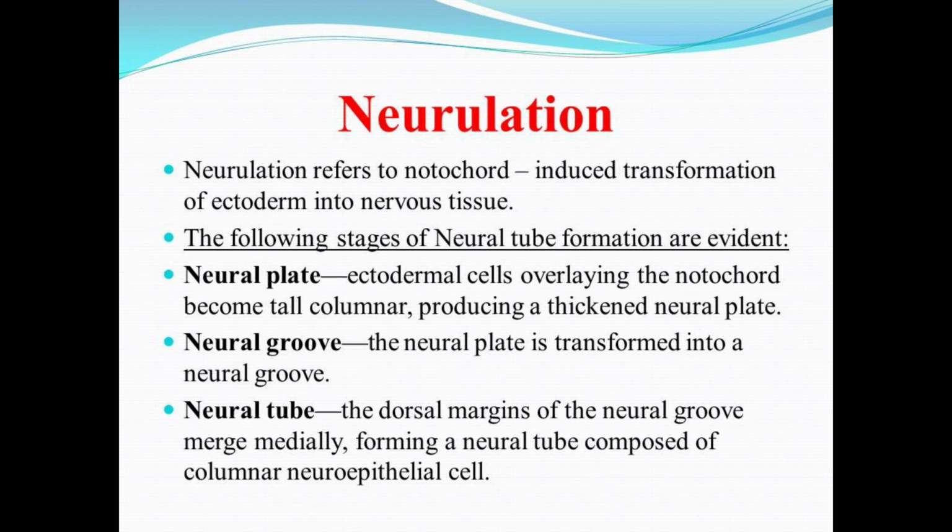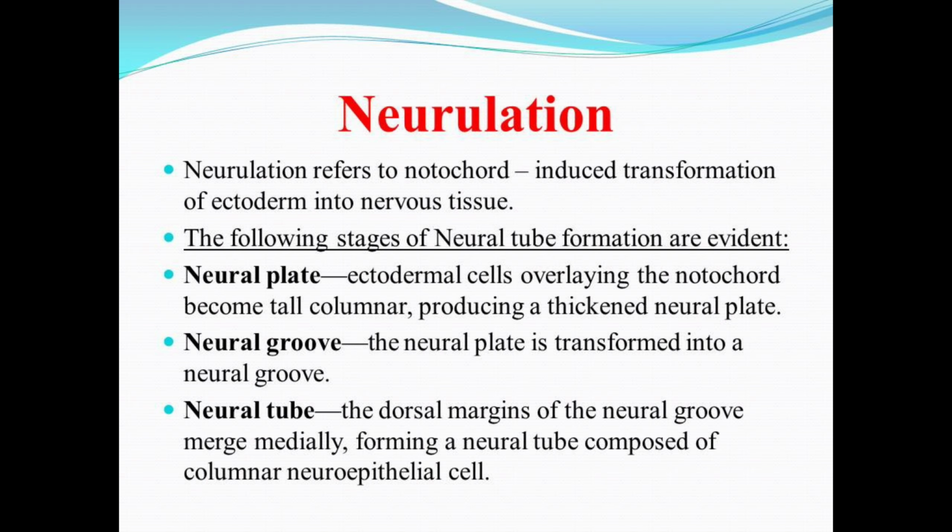So talking about the neurulation, what is it? Neurulation just refers to the notochord induced transformation of ectoderm into the nervous tissue. So simply, the notochord, that is a tube-like structure found in the embryo derived from the mesoderm, converted or transformed into the nervous tissue, is all under the neurulation. Moving forward, I would like to tell you about the neural tube. Neural tube is just a hollow structure from which the brain and the spinal cord form.